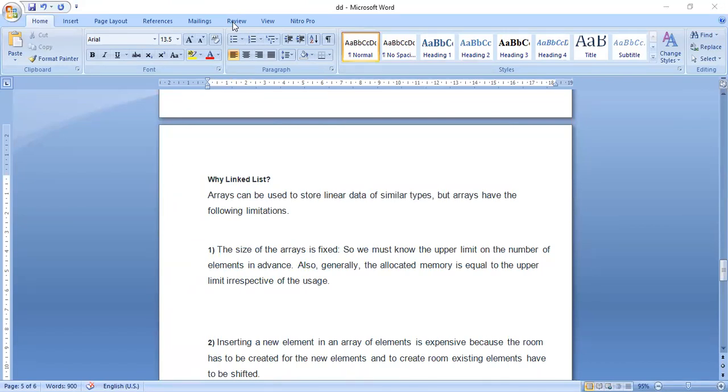For example, you are doing some project. You declared the size of the memory as, for example, 100 locations. After that, in the middle of the program, if you want to change the size, that means the size of the elements, the memory space, it is not possible. You have to complete that program.